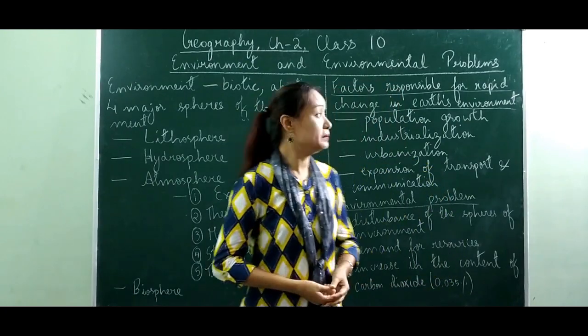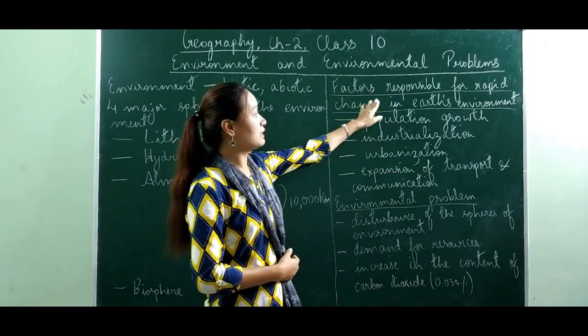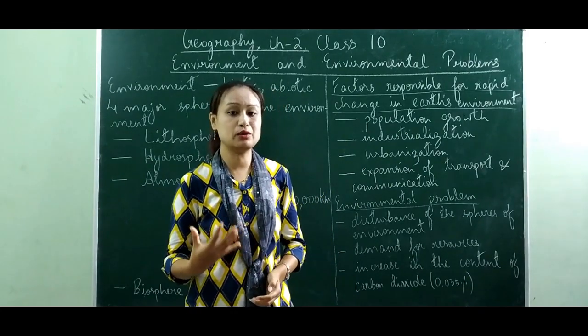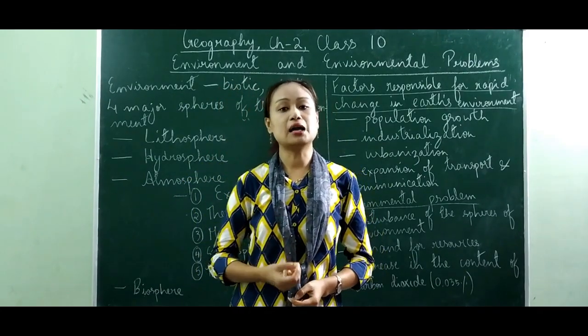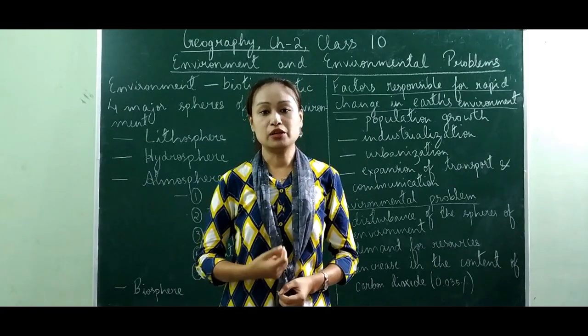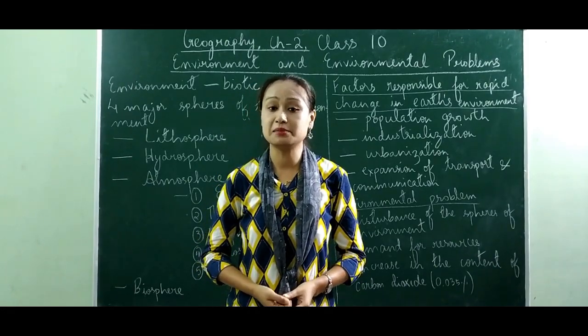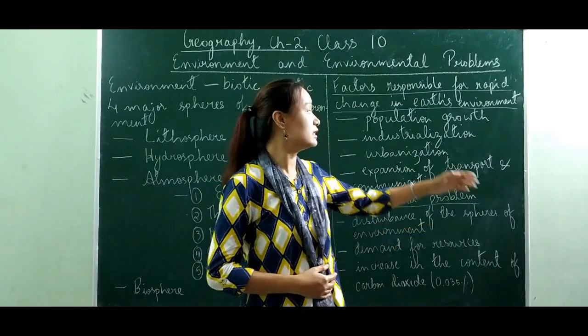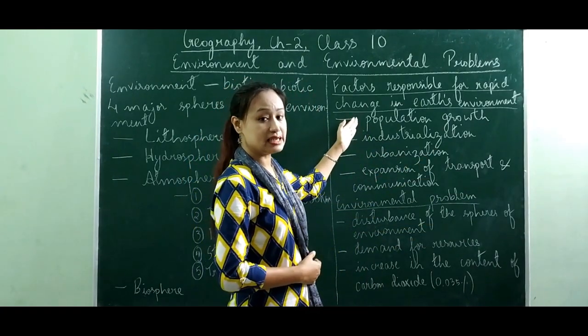Next we'll be learning about the factors responsible for rapid change in Earth's environment. Every now and then we have been learning that the Earth's environment has been changing. And we have been talking about how humans have been responsible for the change in this Earth's environment. We will learn the specific reasons why this has been happening.